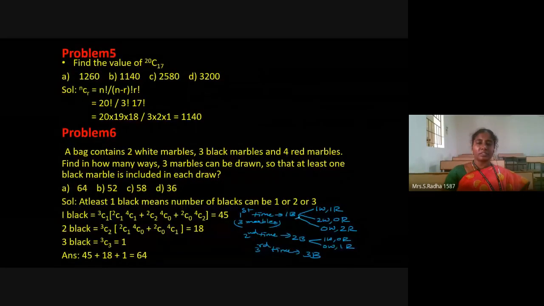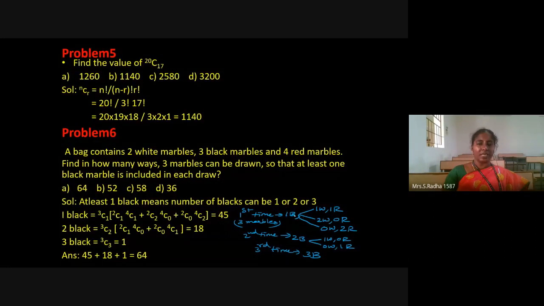First chance, the first possibility we have already finalized. First time black marble. Total black marbles are 3 in number, so I am writing 3C1. Next 2 chances may be 1 white, 1 red. White marbles we are having 2 in number, so 2C1 means 1 white marble from the total 2. 4C1 means 4 red marbles are there, and we are taking out 1 red marble. So this is completed, and this is the thing I am underlining and tick marking.